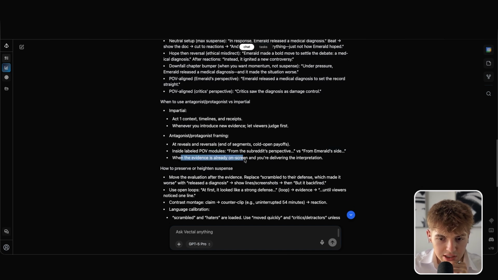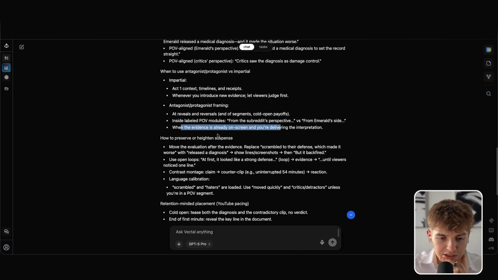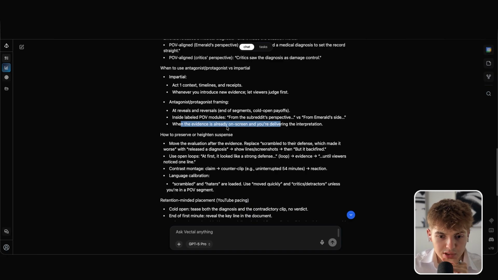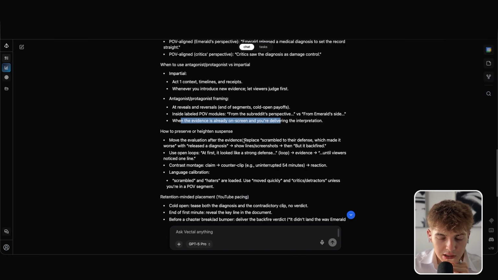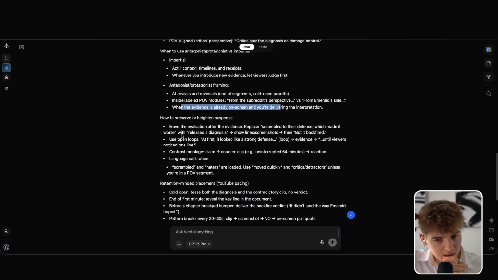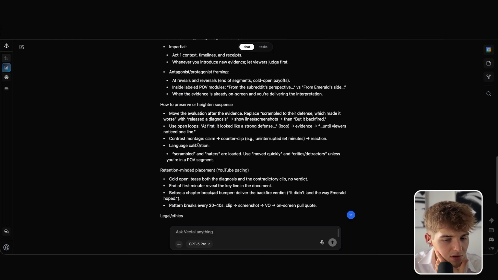When the evidence is already on screen, you're delivering the interpretation. How to preserve versus heighten. Move the evaluation after the evidence, which made it released, show lines, but it backfired. Use open loops. At first, it looked like a strong defense, until viewers noticed one line. At first, it looked like a strong defense. Yeah, just the at first. Contest montage, claim, counter clip.